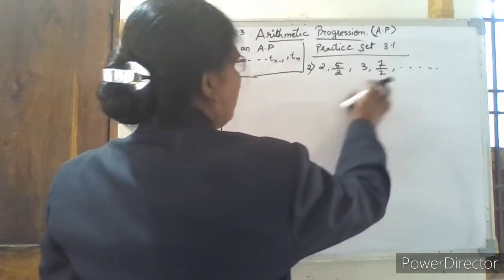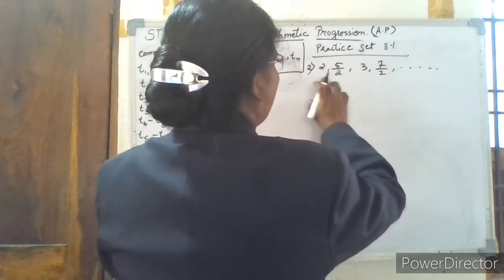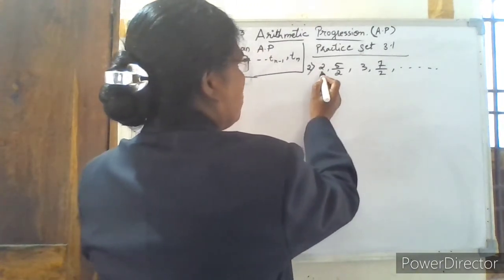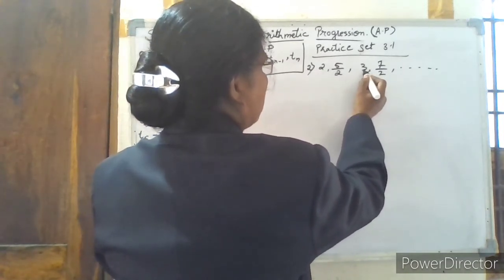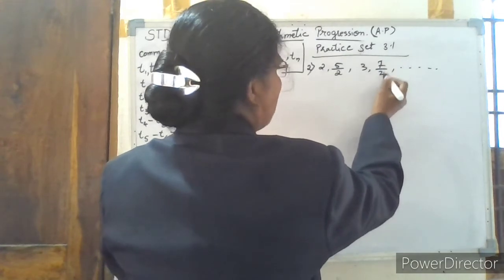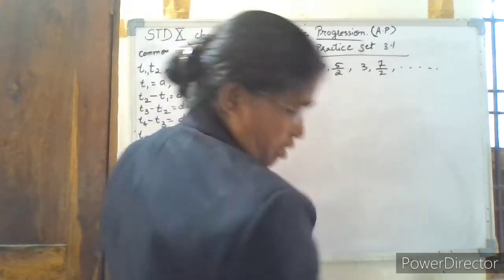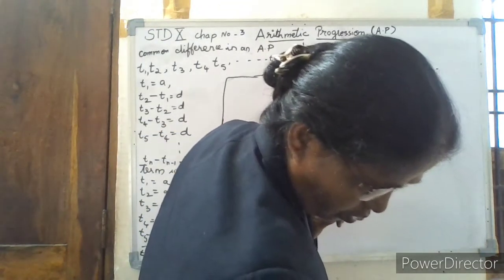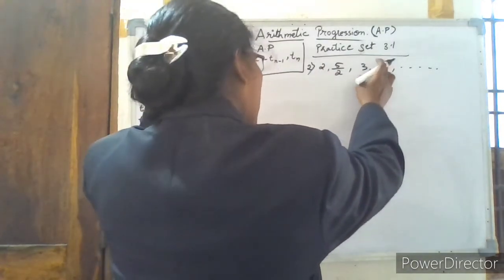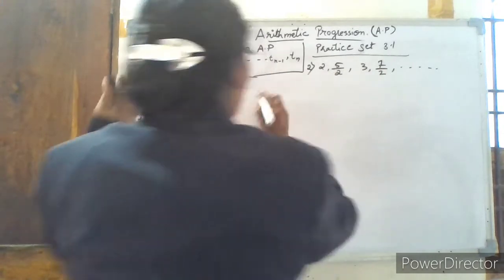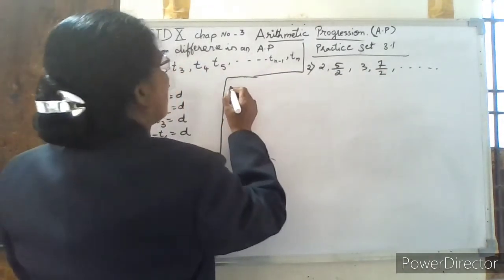First we have this given: first term is 2, second term 5 by 2, third term is 3, and fourth term 7 by 2. In the question it is given as 7 by 3, but that is a print mistake, it is 7 by 2 only.